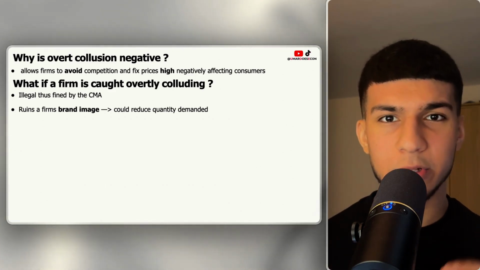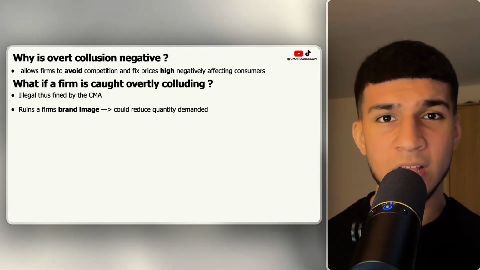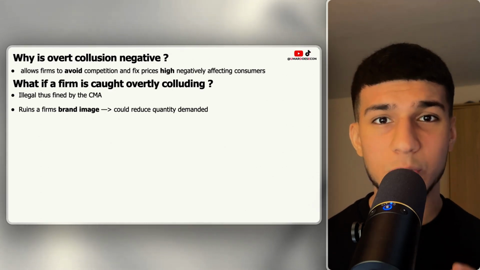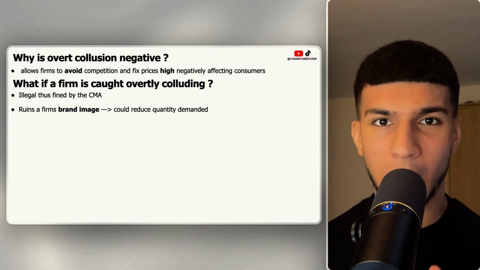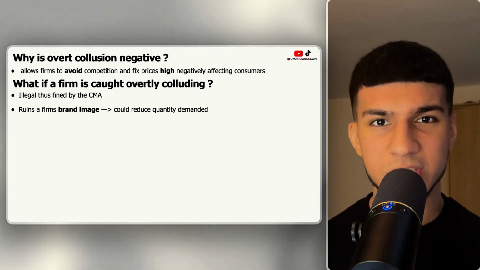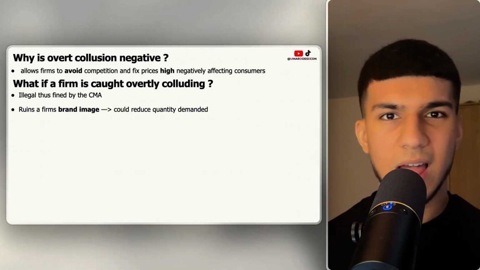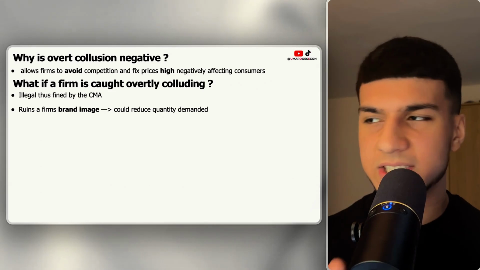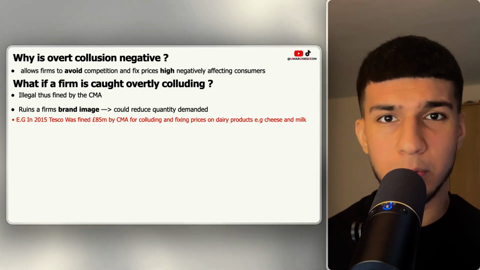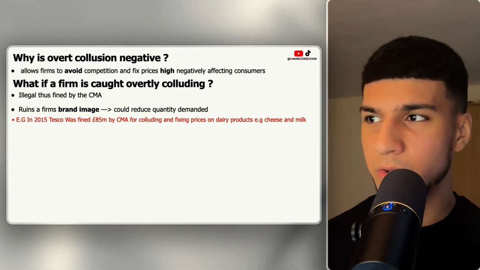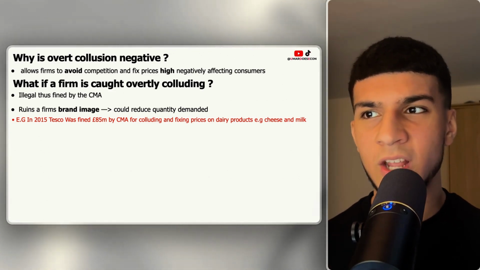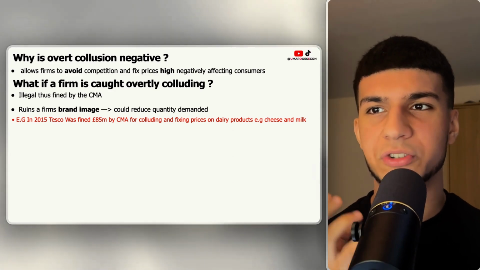A great example of this is back in 2013 with Starbucks. So Starbucks was found massively tax avoiding, and when this hit the news and consumers found out about this, they were not too happy, and it actually led to a 30 million loss in sales for Starbucks. Another example, slightly more specific to the CMA, has to be 2015 Tesco, which of course is the largest supermarket in terms of market share in the UK. It was fined 85 million by the Competition and Markets Authority for colluding and fixing prices on dairy products.